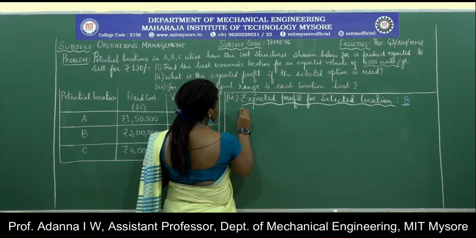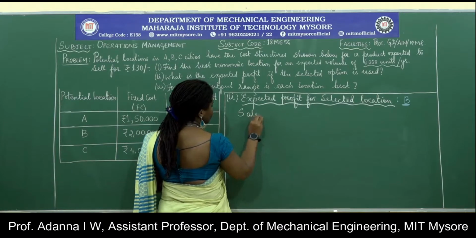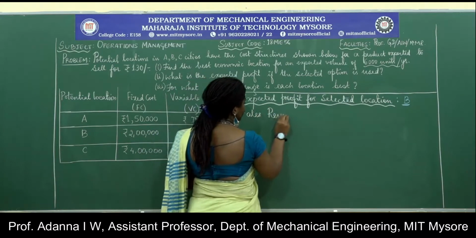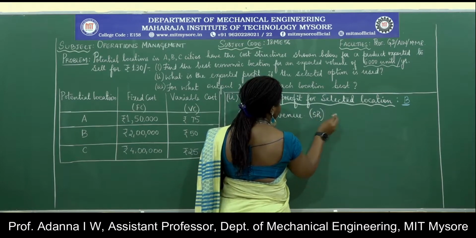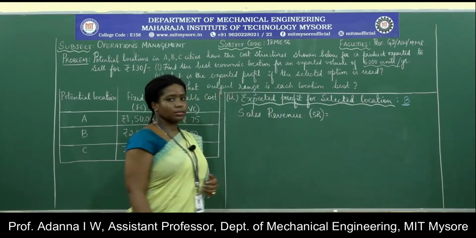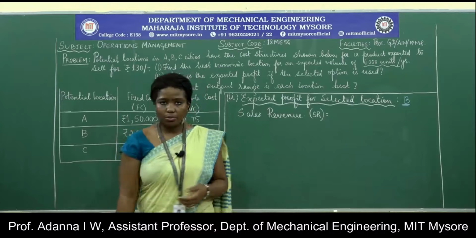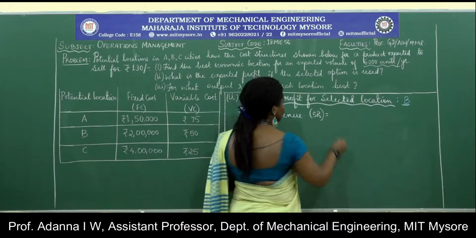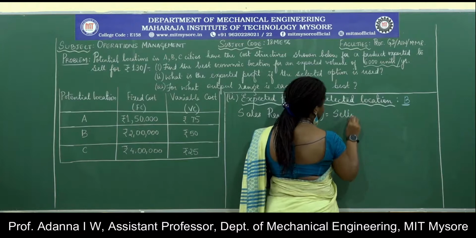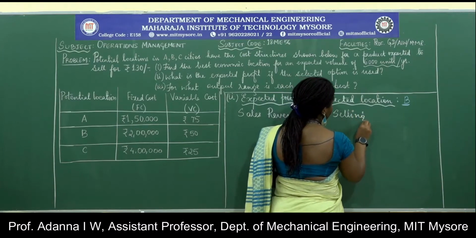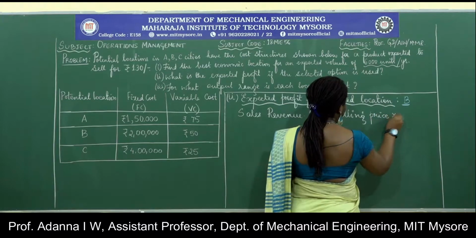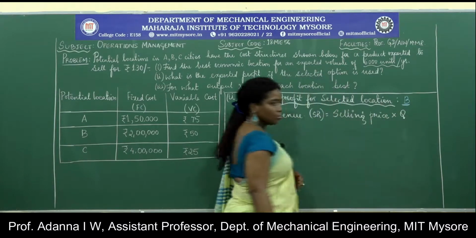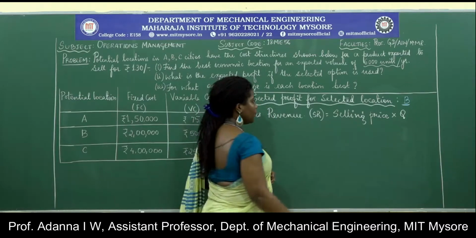So in this case, sales revenue, denoted by SR, is equal to the selling price multiplied by Q.